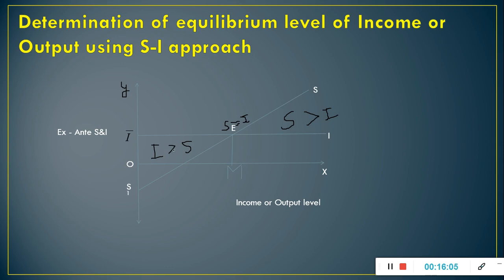So here inventories in hand with the producers will start falling, which will result in an increase in production, and it will lead to increased output and increased income. This process continues till planned investment becomes equal to planned saving. That means until we reach this point E, where planned savings are equal to planned investment. Beyond point E, savings are greater than investment.